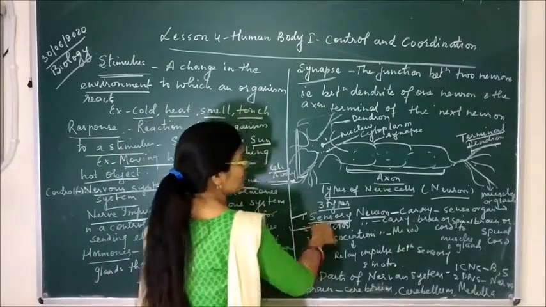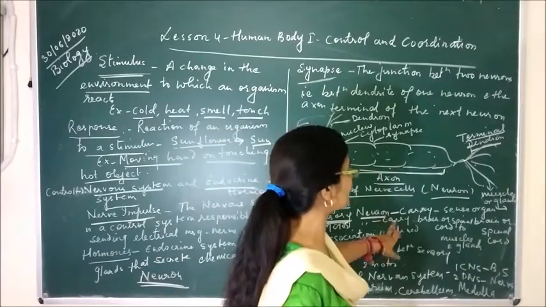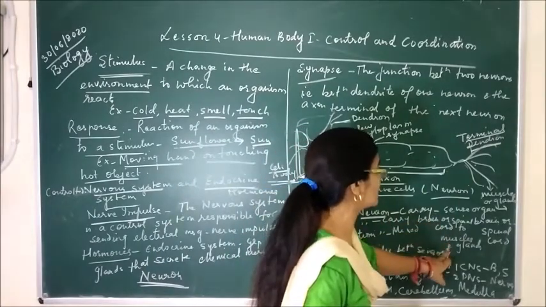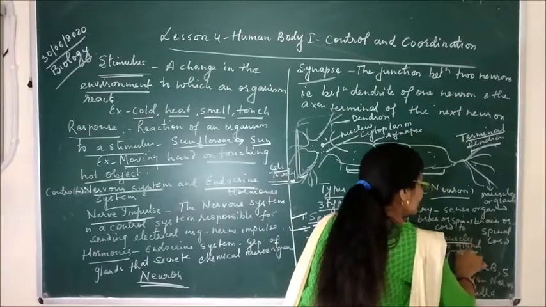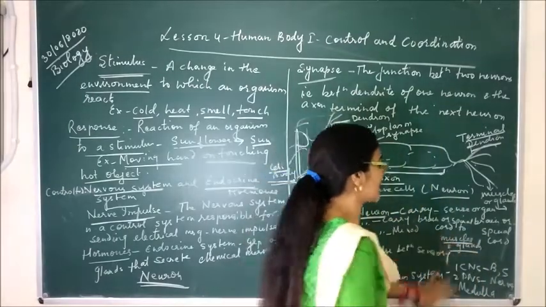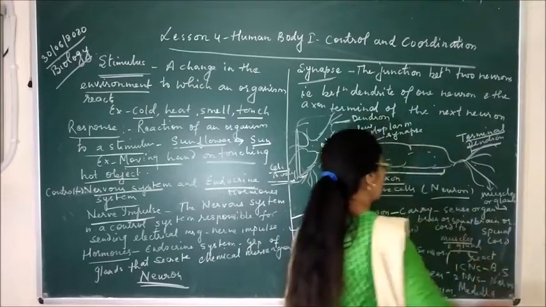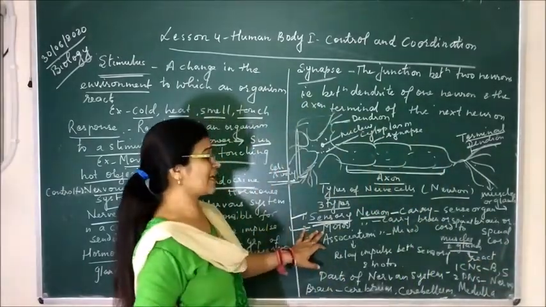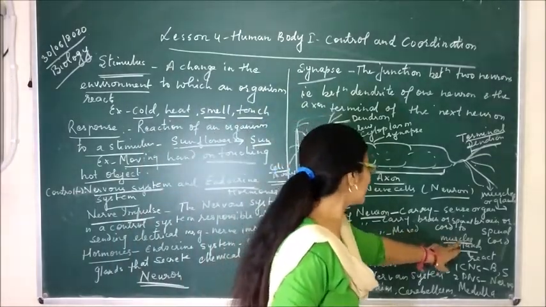Motor neuron is just opposite of sensory neuron, meaning motor neuron carries the message from the brain or spinal cord to the muscles and glands. When the message reaches the muscles and glands, then the muscles and glands react, or they show the response. So the motor neuron carries the message from the brain or spinal cord to the muscles and glands.